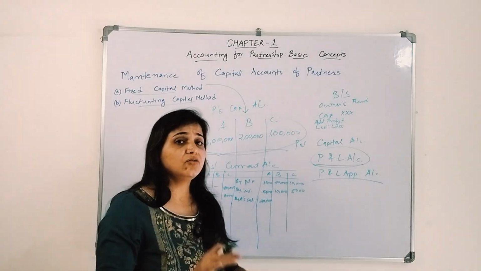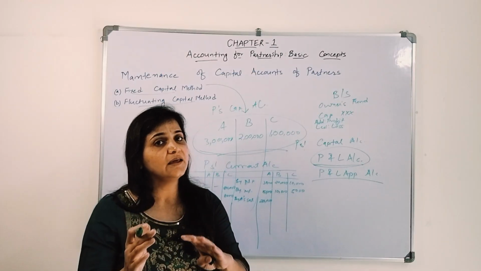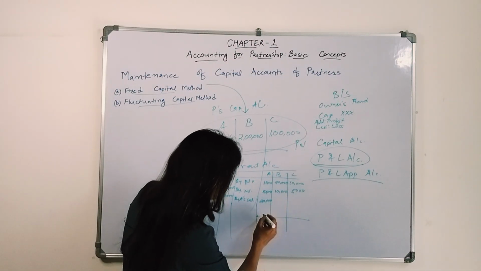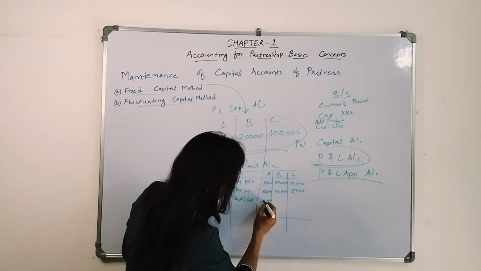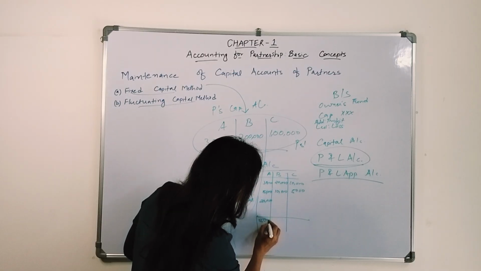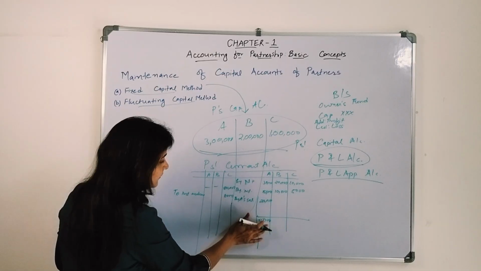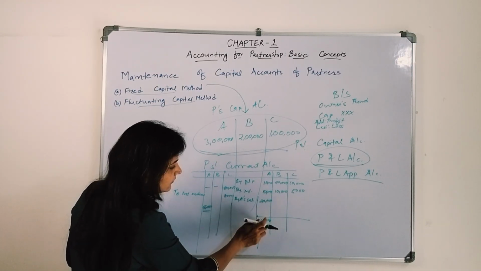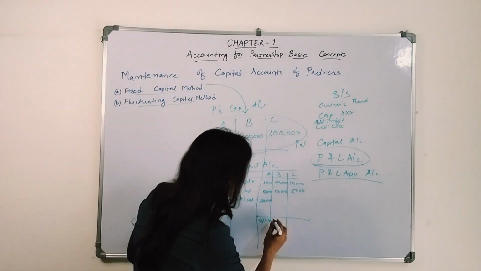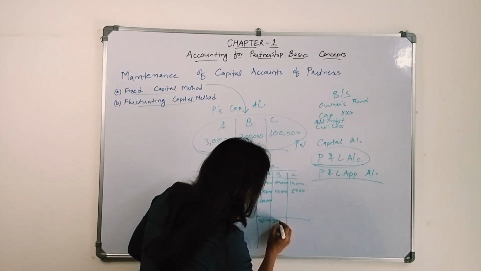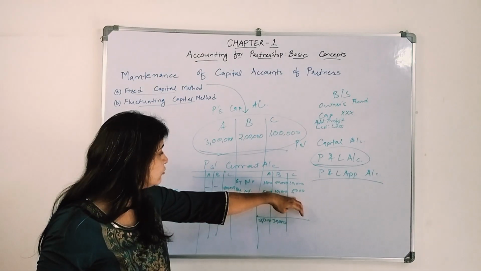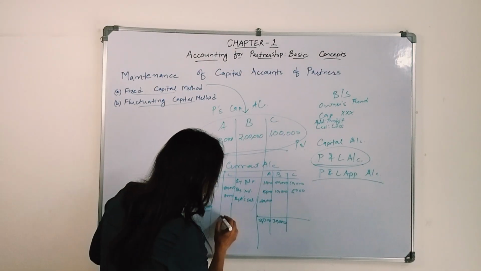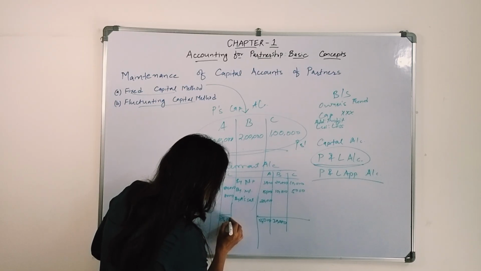But this current account may have a credit balance, may have a debit balance. How? Let's say in this case only, what is this? 30, 15, 45, 65,000. Credit is 65,000, credit balance is more, there is no debit balance. So A's account has a credit balance of 65,000, B's account has a credit balance of 30,000. But when we look towards C, there is 15,000 on the credit side, there is 88,000 on the debit side.